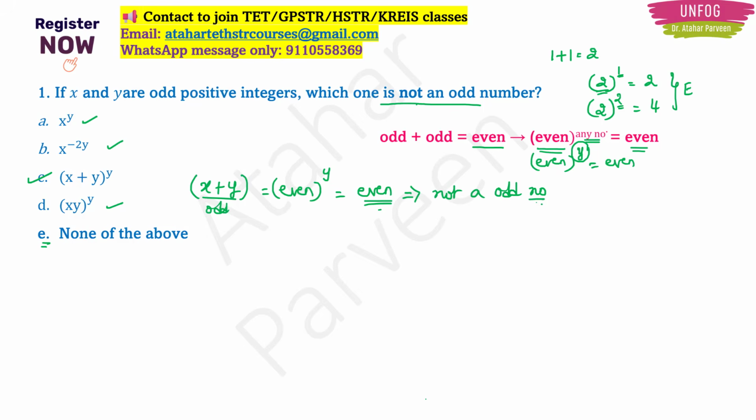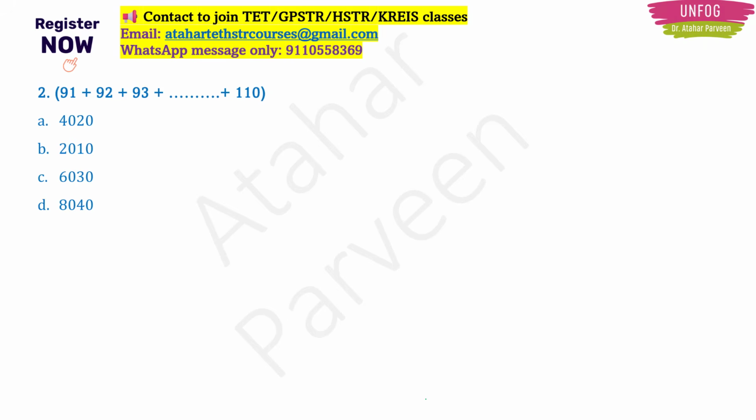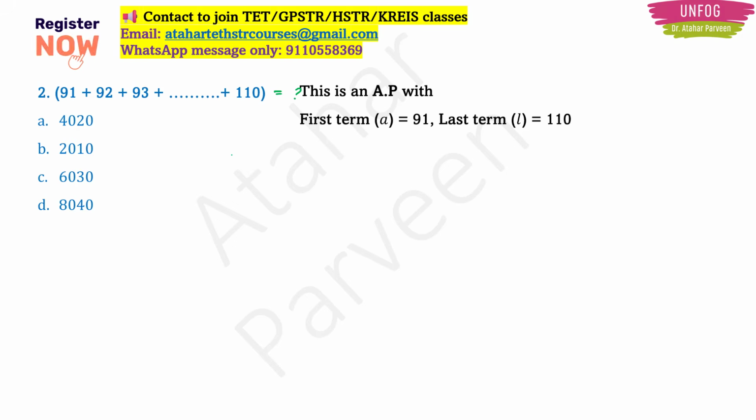Okay. So let us now move to the second most important and expected question. The question is 91 plus 92 plus 93 till 110 is equal to. This actually looks like an arithmetic progression, AP, right? What is the full form of AP? Arithmetic progression. It is not Andhra Pradesh, okay? It is arithmetic progression. So, if you see the sequence given here, the first term is 91 and the last term is 110.